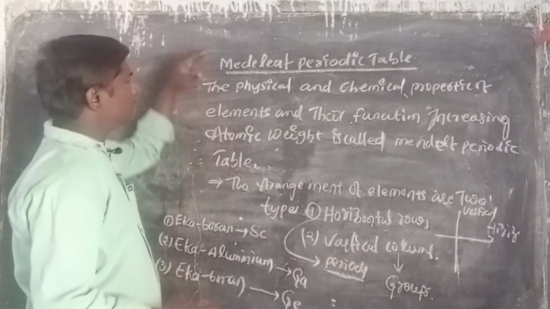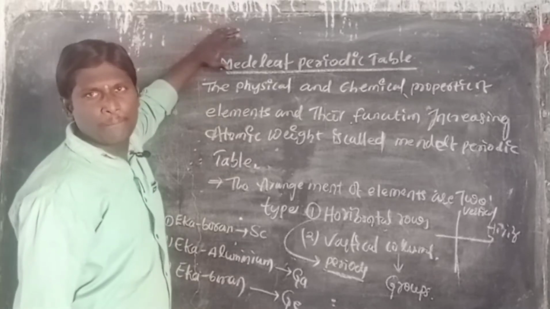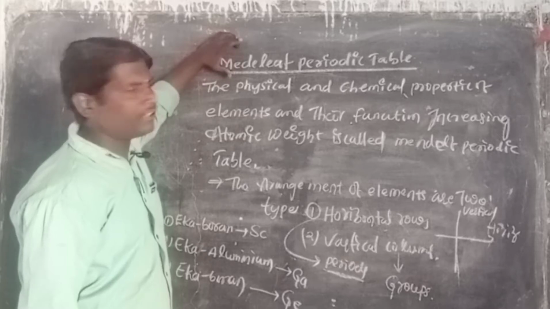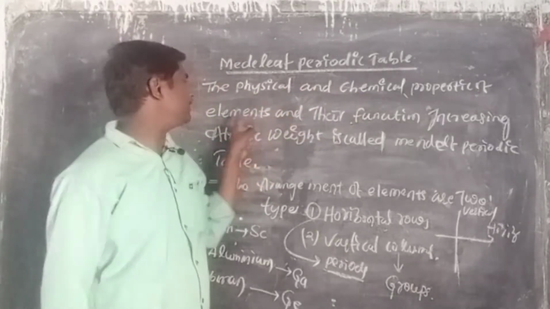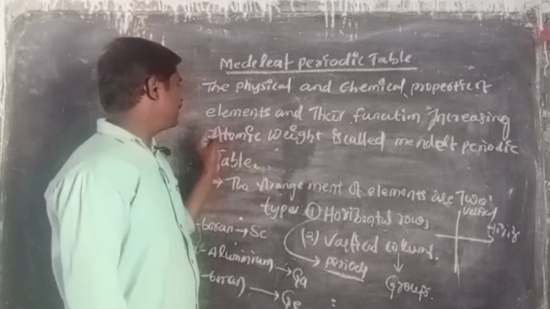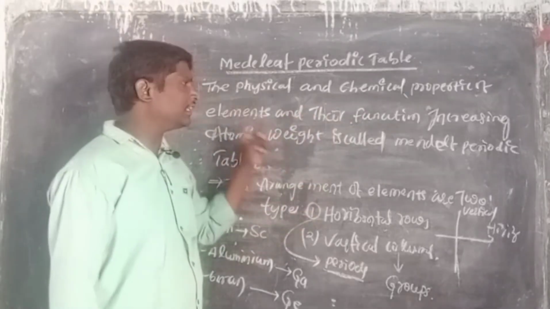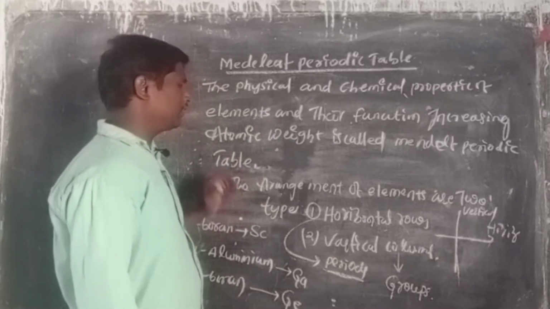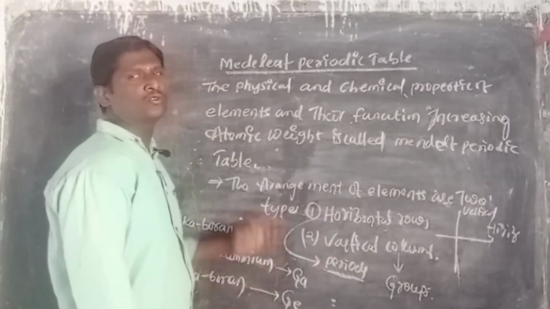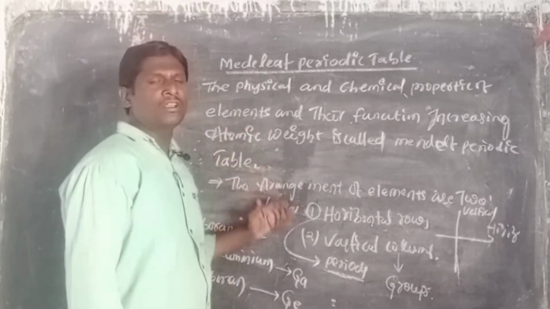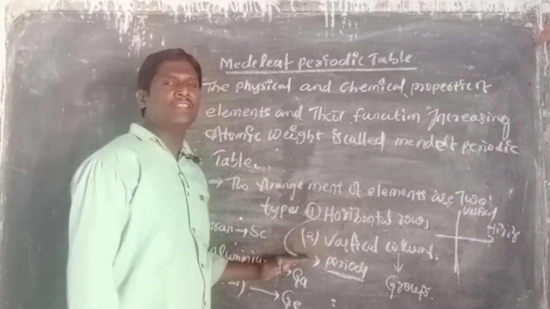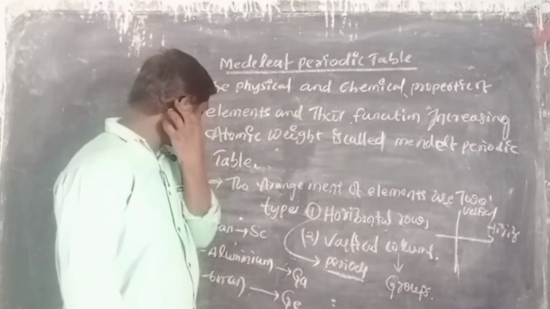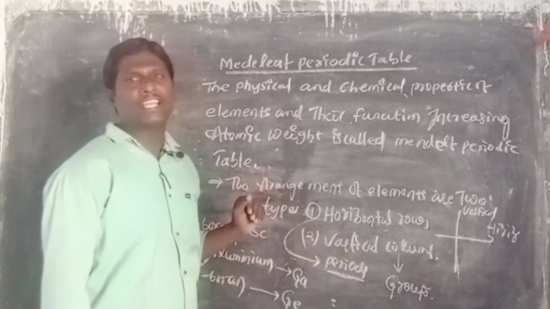This is the information about the Mendeleev periodic table. The Mendeleev periodic table means the physical and chemical properties of elements are functions of increasing atomic weight. The elements are arranged in two ways, horizontal rows called periods and vertical columns called groups.